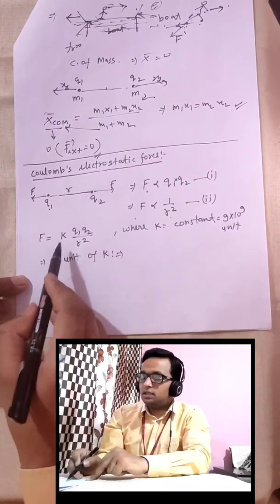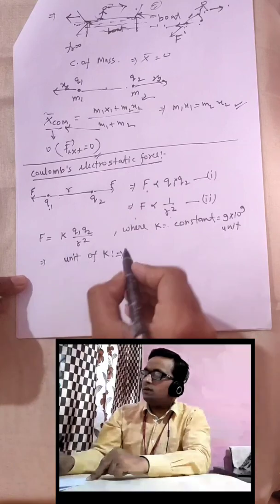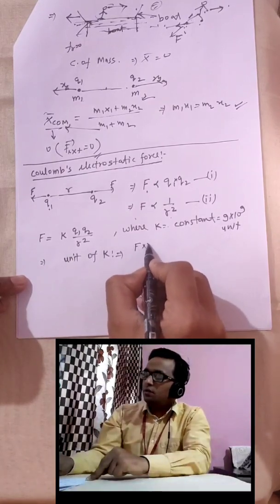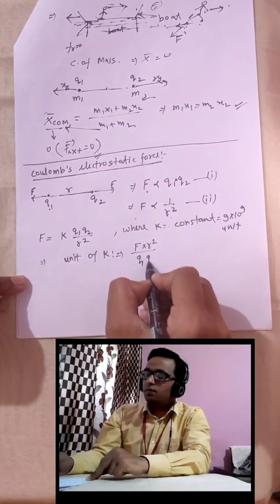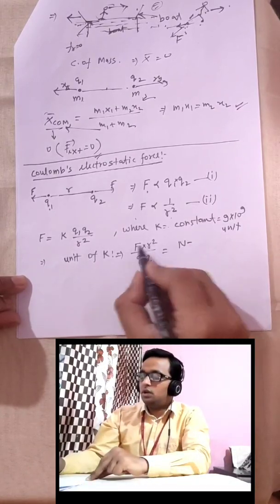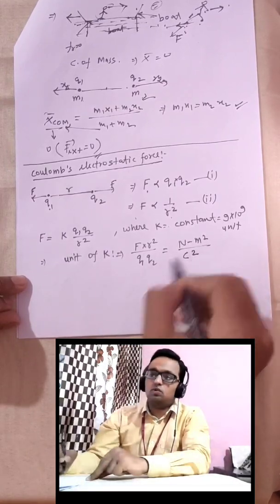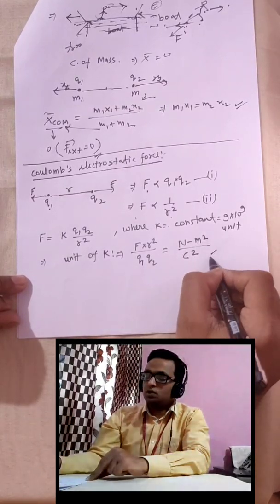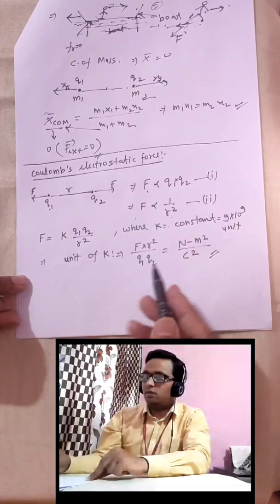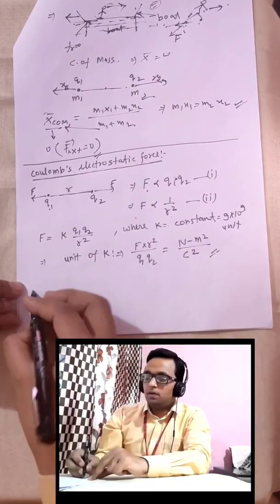From here we can say that K will be F into r square upon q1 q2. So K equals F into r square by q1 q2, and from here we can say that the unit of F is Newton, r square means meter square, by q1 q2, that is Coulomb square, okay. So this is the unit of K. You can calculate dimension also, but here that is not necessary that much, okay.